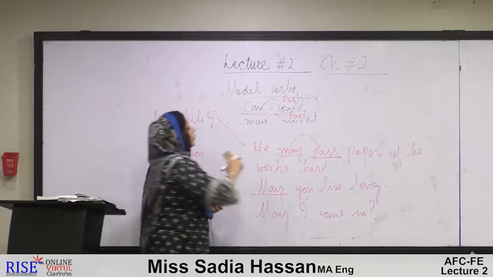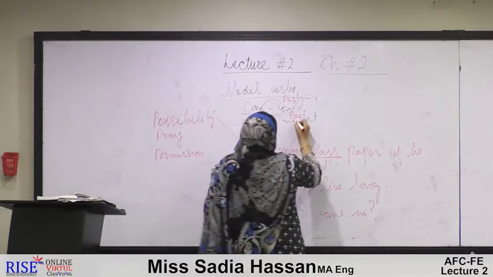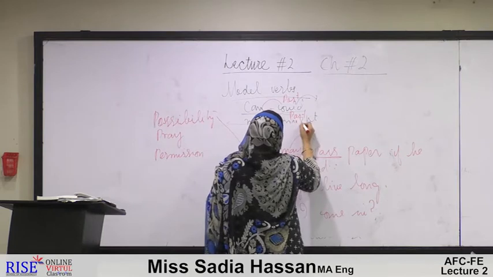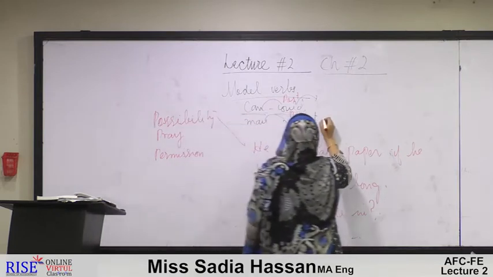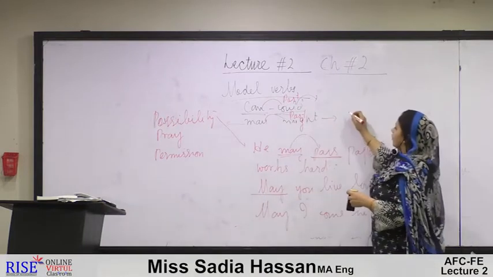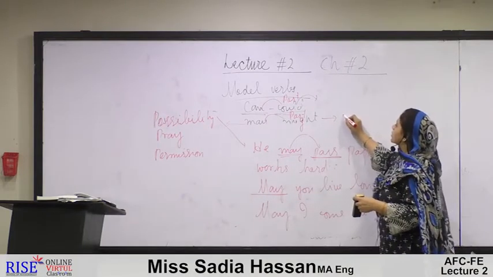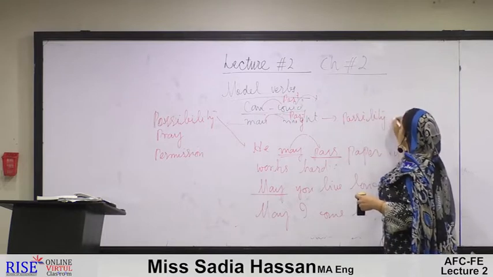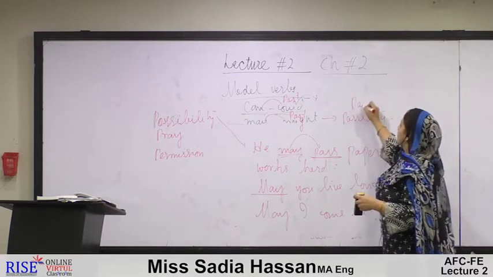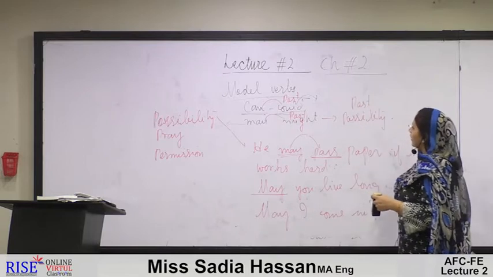Now we move on to might. As we have already discussed, might is the past of may. It can also have some meanings in the sentence. First of all, it shows possibility, past possibility in other words. Okay, fine.